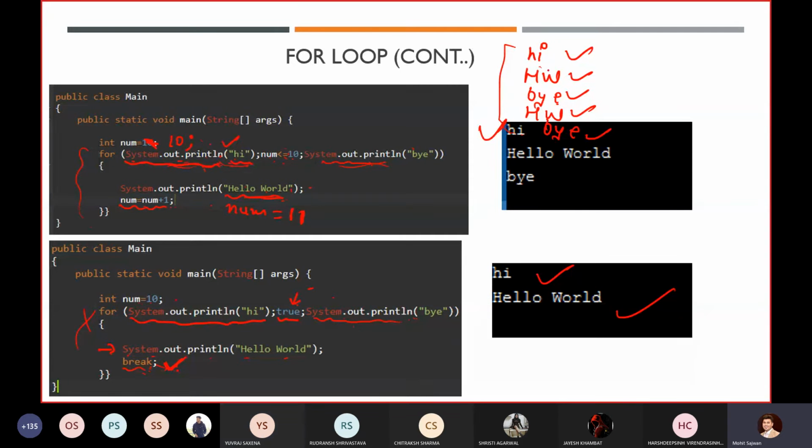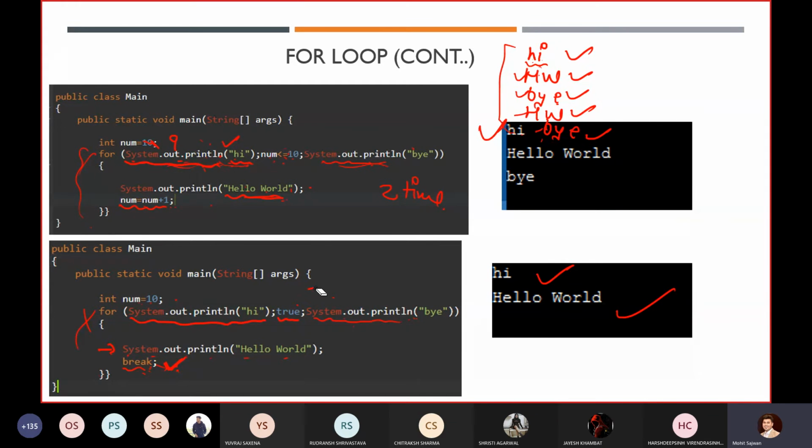See, in the second case also, when I took the value of num equals 9, in reality our loop gets executed 2 times. You can see that only one time we got the value hi, but we got these two values 2 times. Got the concept now? Yes, sir. That is why I executed and showed you these two examples, so that you understand how our for loop gets executed.